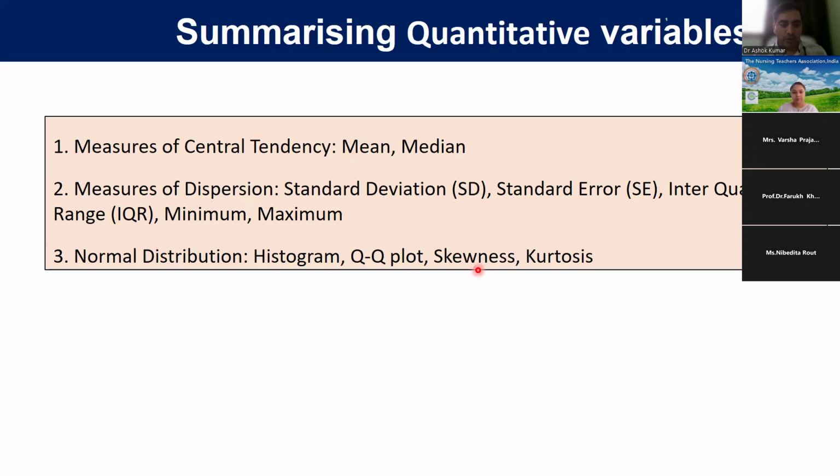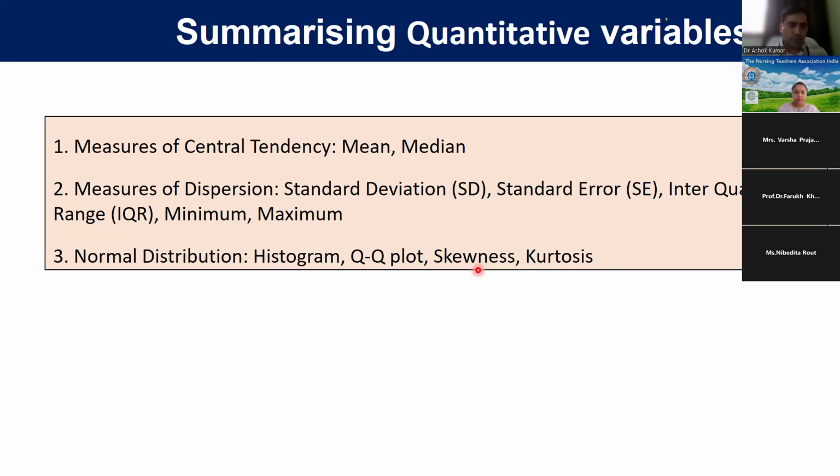For male or female we cannot do normal distribution; there is no use of it. But for age we can. If that variable is normally distributed, then we should use mean and standard deviation. If it is not normally distributed, we should go for median and interquartile range. Minimum and maximum we can use for both. Standard error we use only if it is normally distributed.